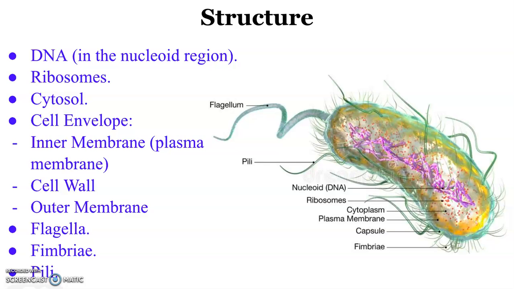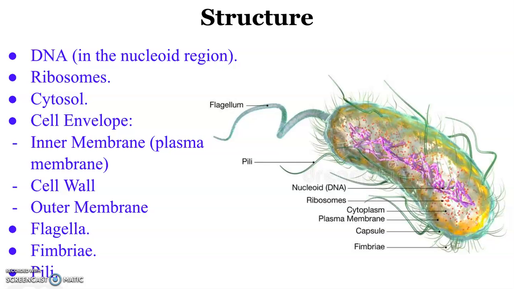Because E. coli is a bacterium, membrane-bound organelles are not found in it. Moreover, this bacterium has a cell envelope composed of the inner membrane, which is a plasma membrane, a cell wall, and an outer membrane. This envelope defines cell shape and allows the cell to withstand large mechanical loads, such as torque or pressure. The inner and outer membranes are separated by a region called the periplasmic space, where a rigid peptidoglycan cell wall is found.